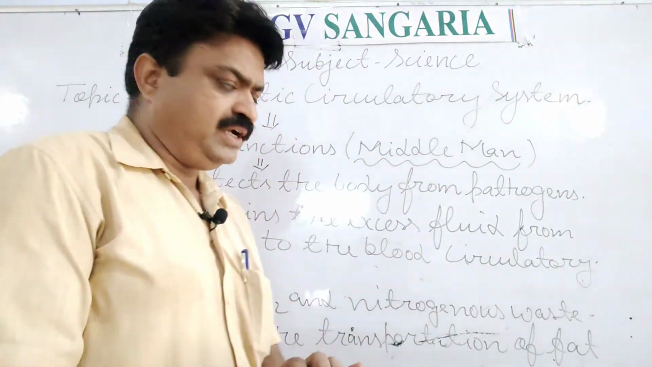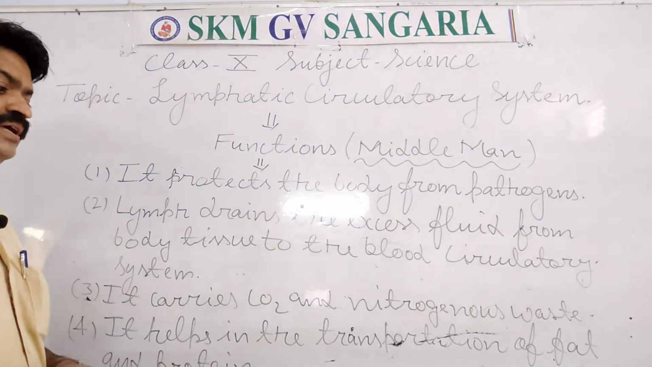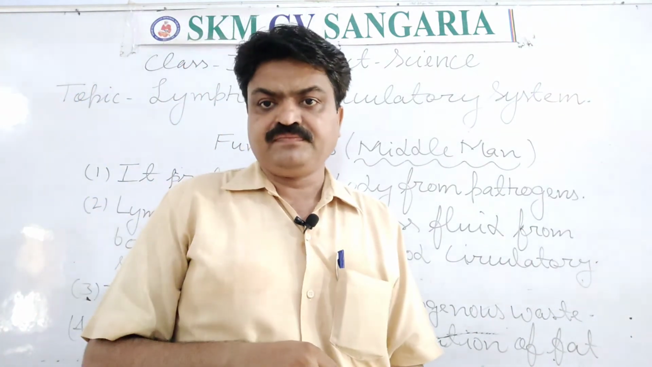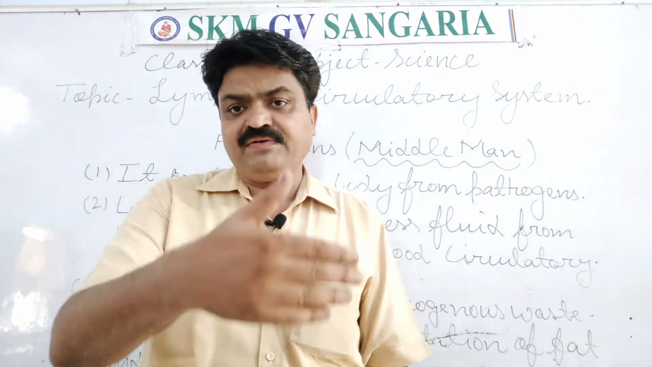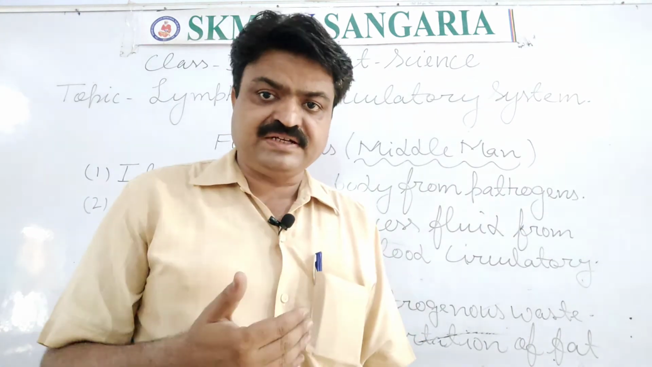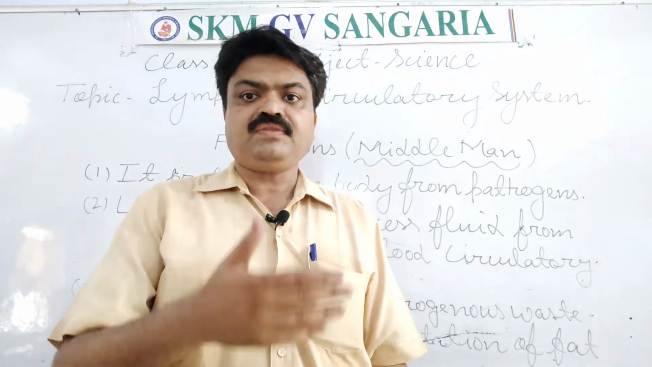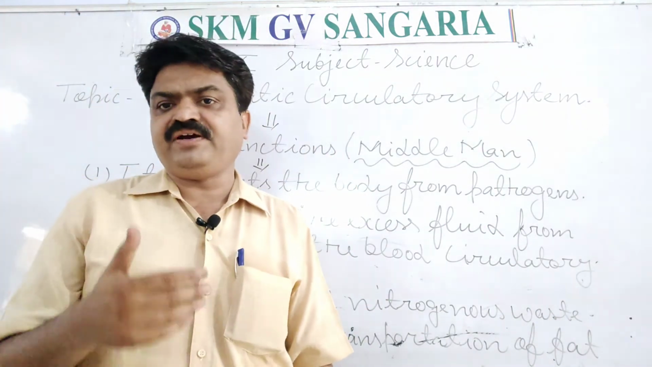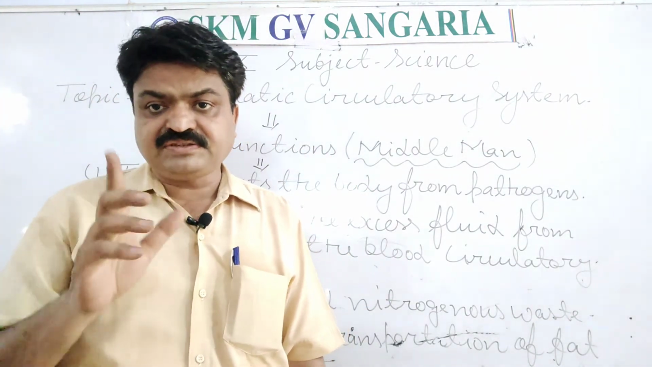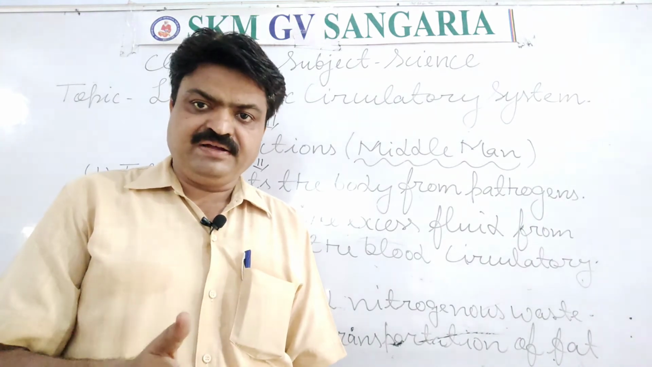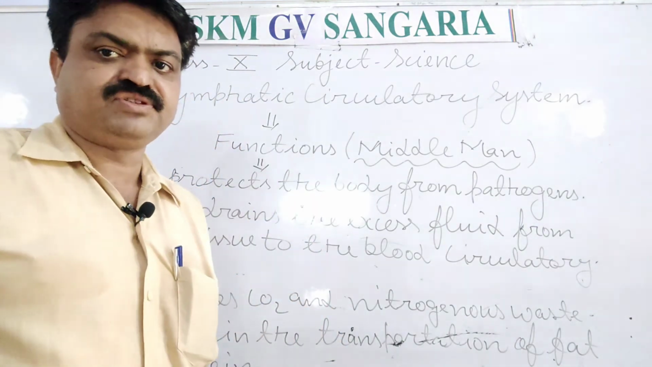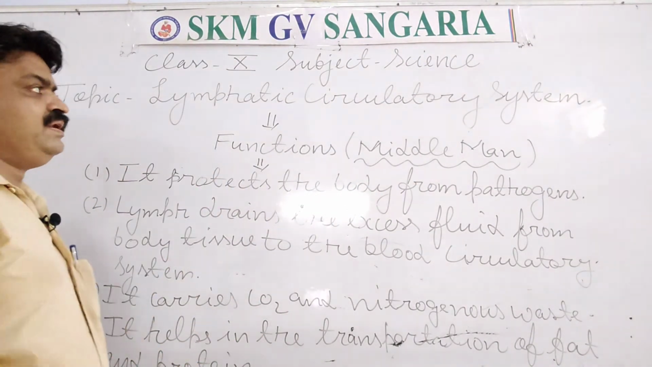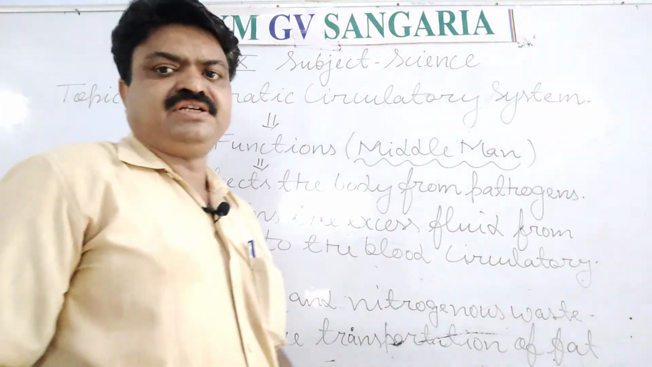The next importance it has is that it helps in the transportation of fat and protein, student. Many times when our body tissues have extra fat or extra protein, then that extra fat or protein is transported via the lymphatic system, student. So it is the next importance of the lymphatic circulatory system, student.